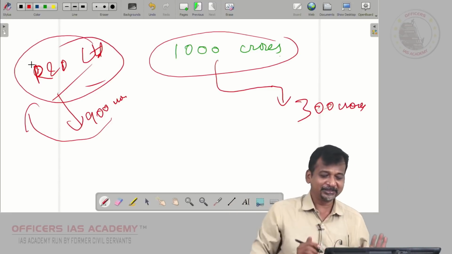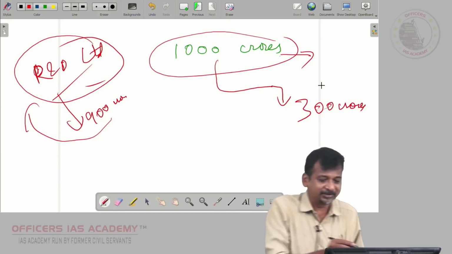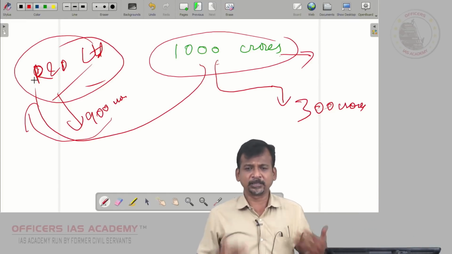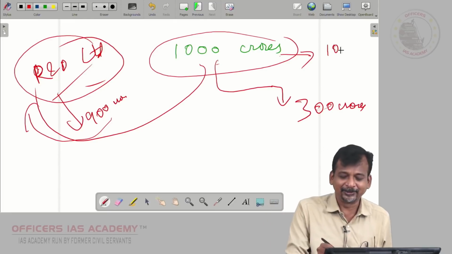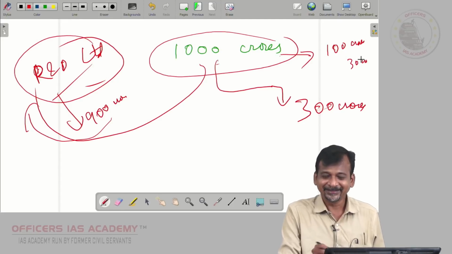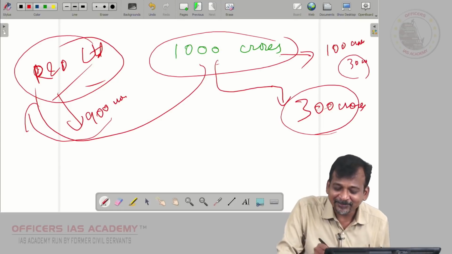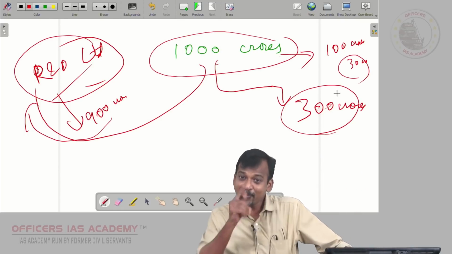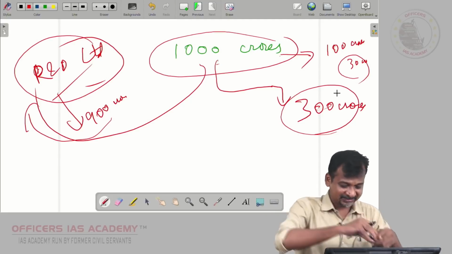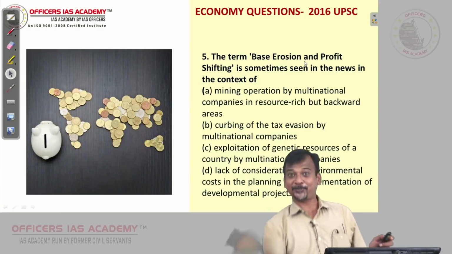Now it has gone to Mauritius. So what is the balance now? Because it will be seen as an expense for me. It is not a profit. Of the 1,000 crore, 900 crore I have paid to R&D for the technology. So what is the balance? 100 crore. Now on this 100 crore, how much will I pay? 30 crore. Okay. So actually I should have paid 300 crores, but how much am I paying? 30 crores. How have I done it? Actually I have eroded the base. Are you understanding? You see, base erosion and profit shifting.